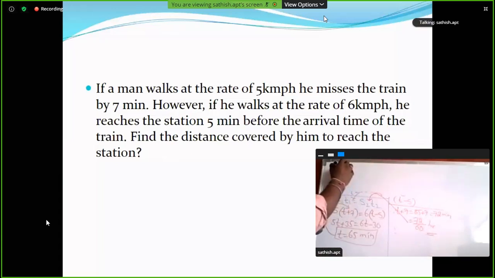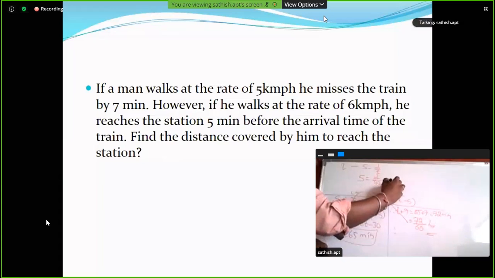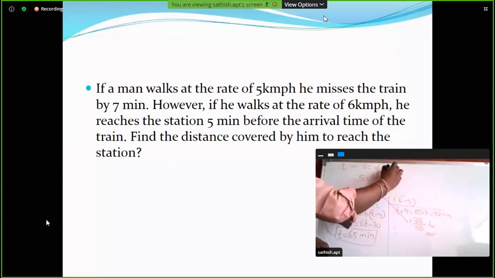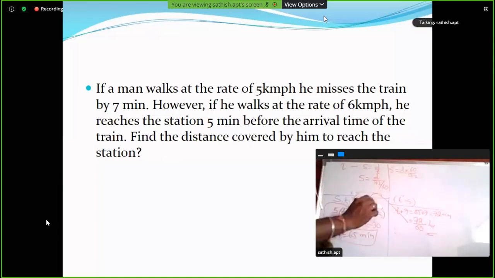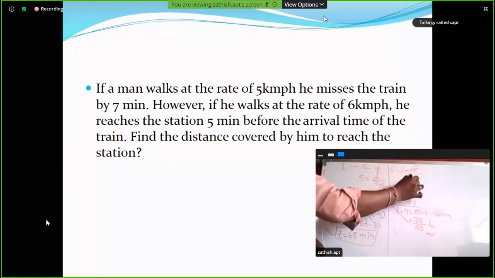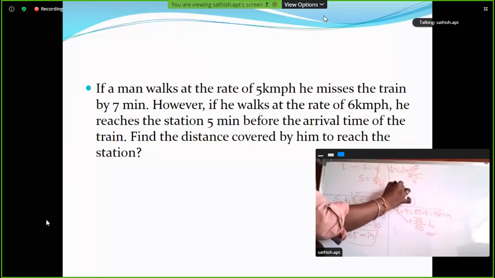Case 1. Substitute either case 1 or case 2. Clear? Speed is equal to distance by time. What is the speed, ma? 5 is equal to, what is the distance? We don't know. Distance by T. T value is 72 by 60. So 5 is equal to D into 60 by 72. 60 by 72, right? 12 fives are 60, 12 sixes are 72. So D is equal to 6 kilometers.